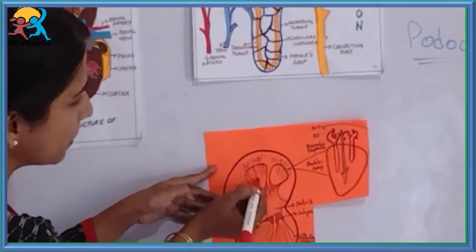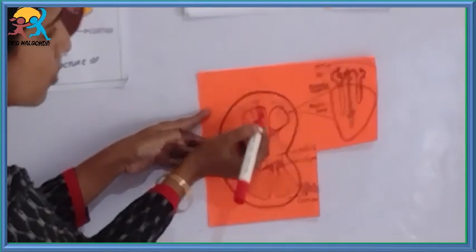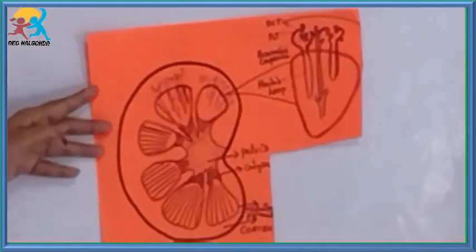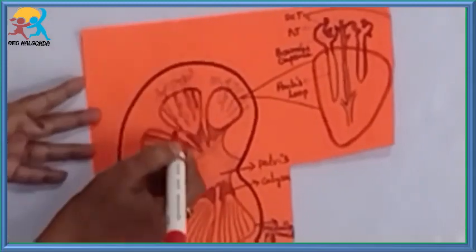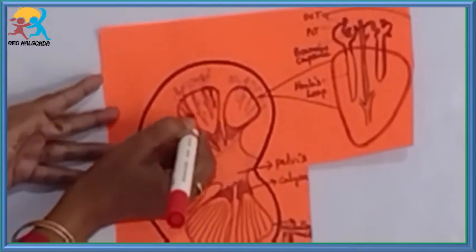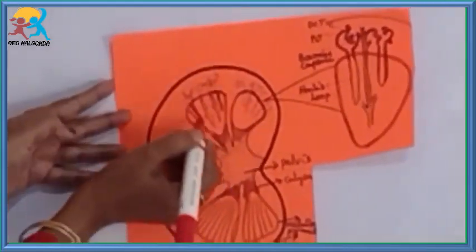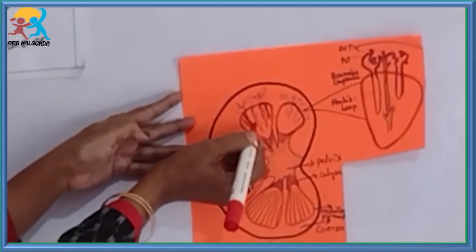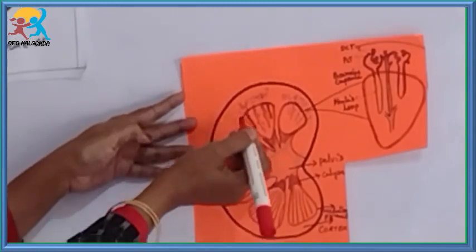You can just observe these lines. These lines are nothing but mostly made up of collecting ducts. And even the Henle's loop, the U-shaped tubular portion of the nephron, is also deeply seated in the medullary pyramid.